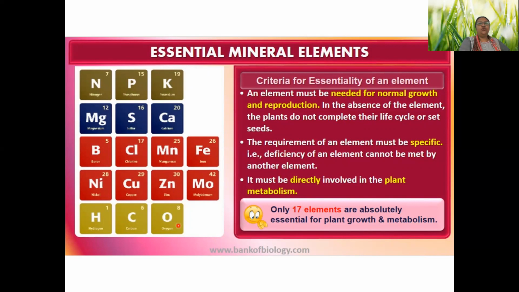The second criterion is that this element should be indispensable. That means it should not be replaceable by other elements. It should not be that you say this element is not there, I put a little more of another, it can be adjusted. It should be absolutely essential for that plant, and then only we can call it essential. And obviously it should be part of the plant's metabolism. So these three are characteristics of an element to be called essential.